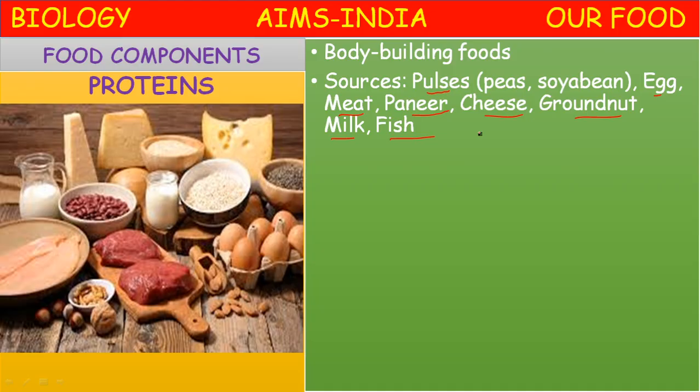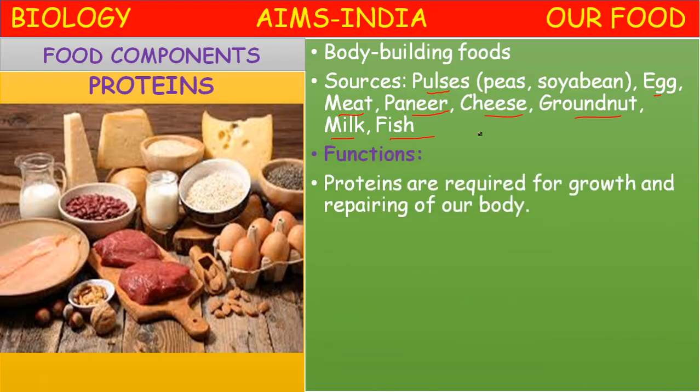Milk and milk products like paneer, cheese, and some vegetable oils also contain some proteins. Meat from fish, poultry means birds, and goat, sheep, these are all rich in proteins. The functions of proteins, if you take, proteins are required for growth and repair of our body.